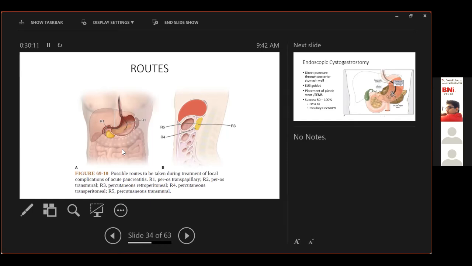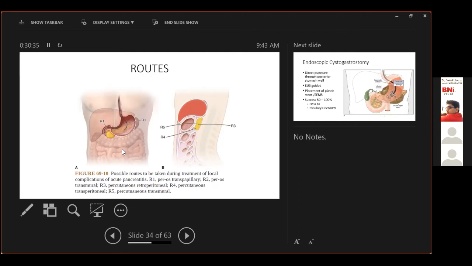Here you're going orally, through a viscus, but not through the pancreatic duct. R3 is percutaneous but retroperitoneal. R4 is percutaneous but transperitoneal. And R5 is percutaneous and going transmurally or transgastrically as required.